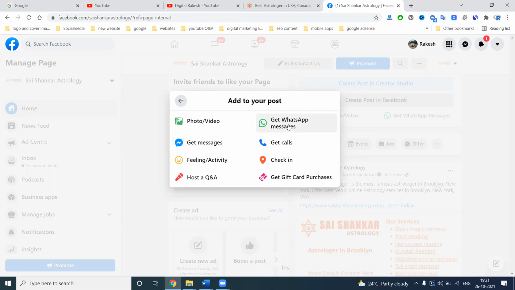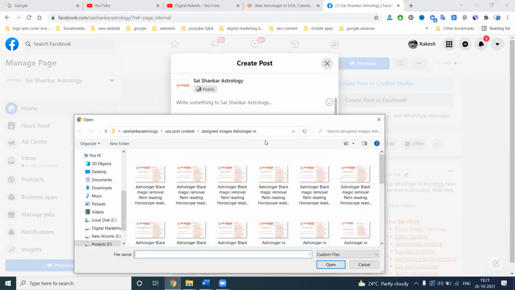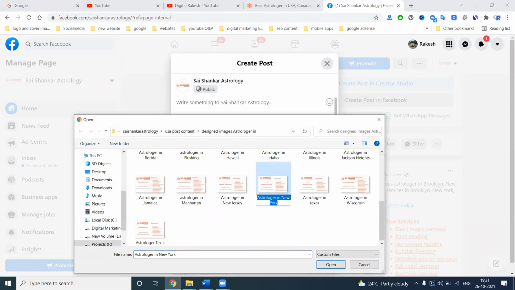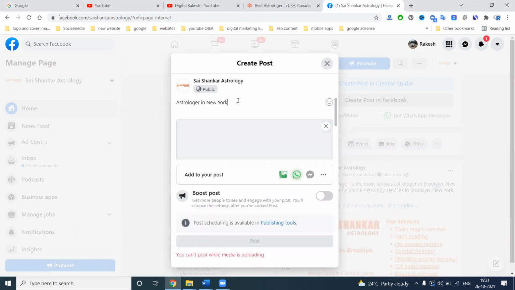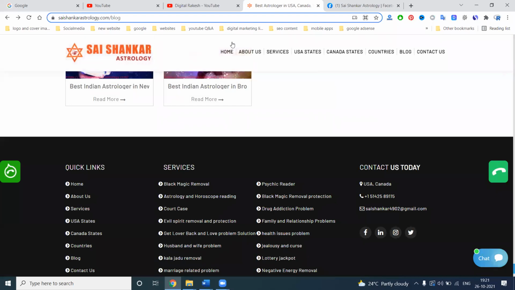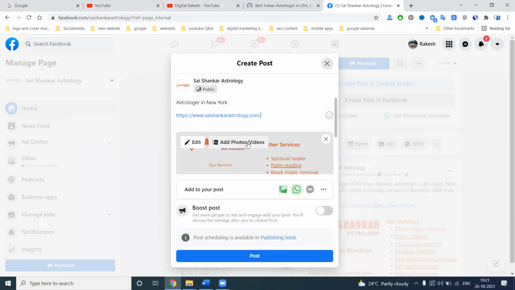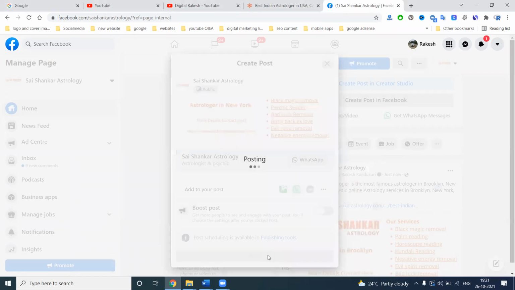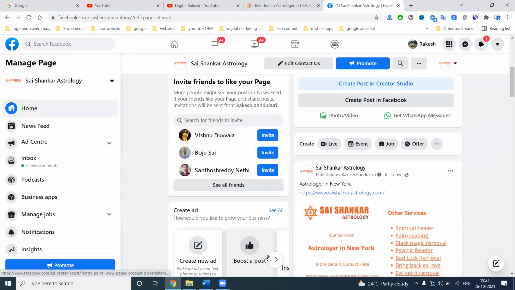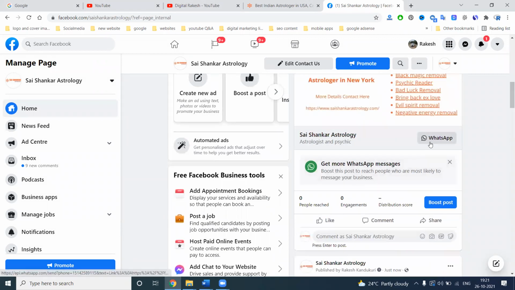If I'm targeting desktop users also, I select WhatsApp, click this, select exactly the image and the content, go to copy URL, and click Post. Two advantages: WhatsApp message and WhatsApp call. The customer will be connected with your user through WhatsApp call and WhatsApp message also. The previous one was only for mobile. This feature targets both mobile and desktop users for calls. This is the purpose of increasing the calls.